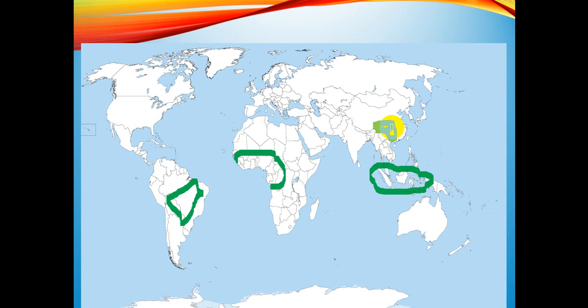Next, it is there in Japan too. Next, it is there in the USA region, the eastern margins of USA. Then it is there in the eastern margins.